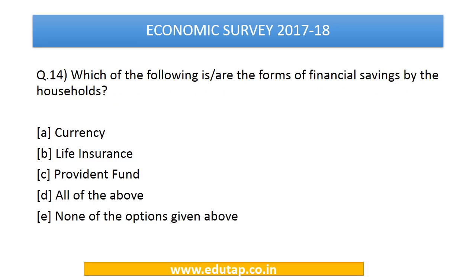Which of the following are the forms of financial savings by the household? Currency, life insurance, provident fund, all of the above, none of the options given above. So we have to only identify which are the forms of financial savings by the households. In this case, all of these are forms of financial savings. So answer here would be D, all of the above.